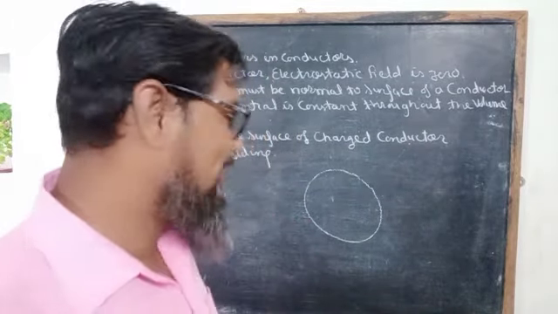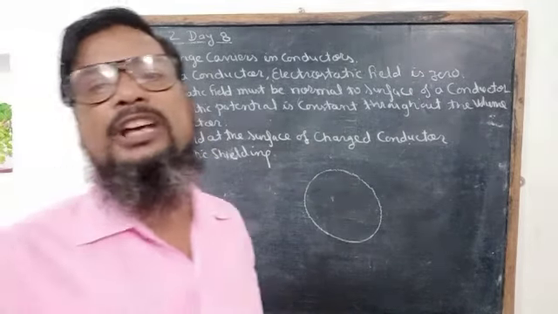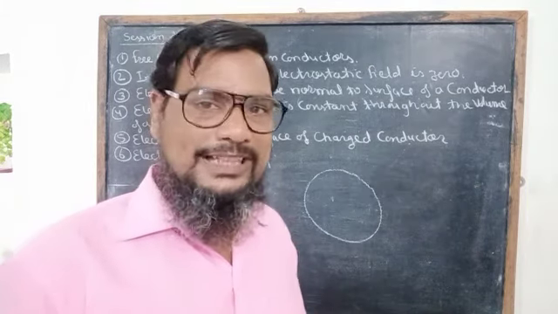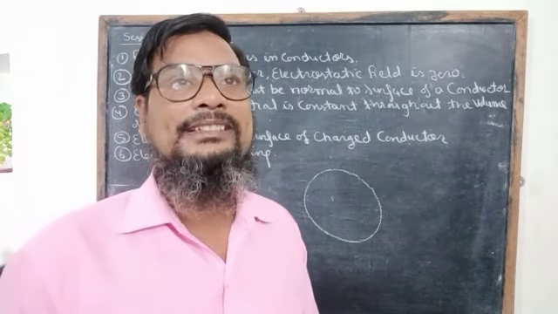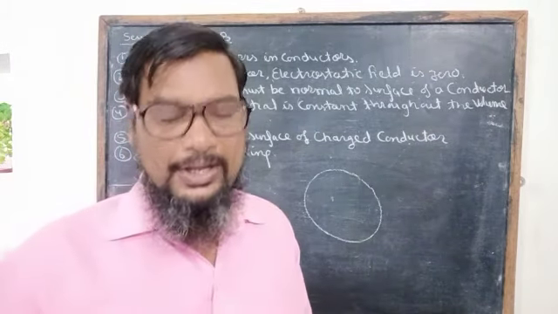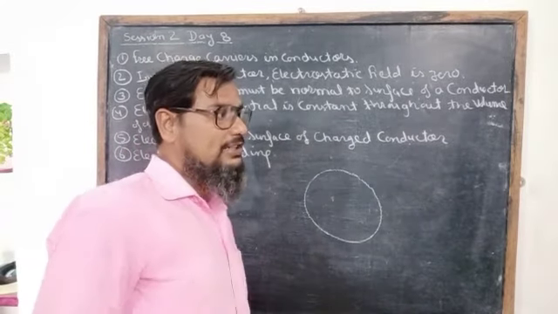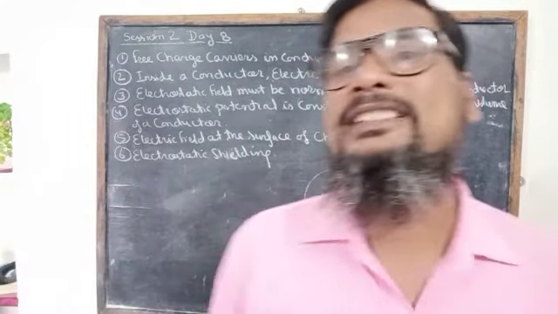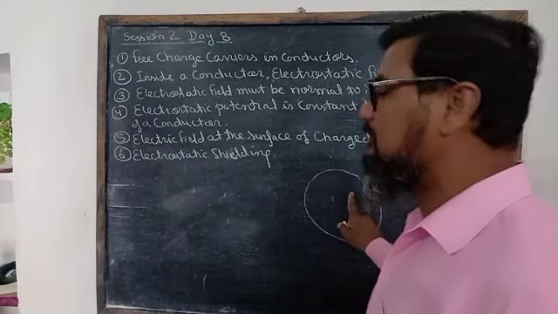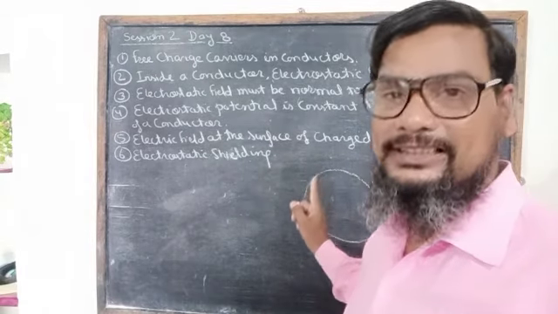But the positive charge of one part repels the positive charge of another part, so these charges experience a net electrostatic force inside the conductor. To prevent this electrostatic force, the charges adjust themselves in such a manner that they do not experience any force inside the conductor.